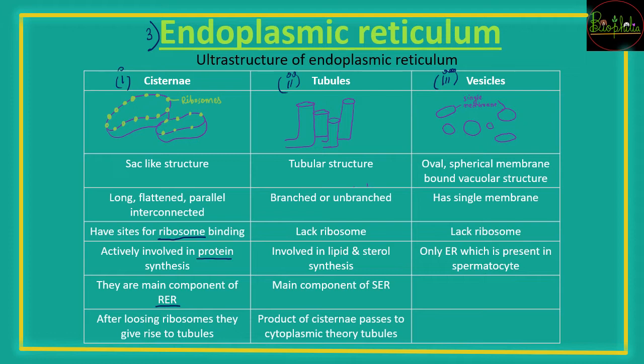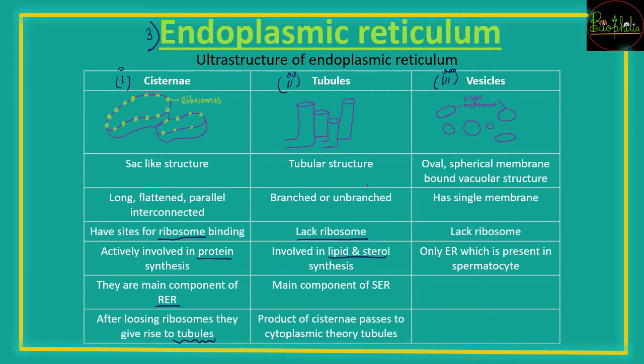But once the ribosomes are detached from the cisternae, what will it become? The major component is ribosomes, and once the ribosomes are lost, they are going to convert into tubules. So tubules are tube-like structures. They might be branched or they might be unbranched. As the ribosomes are lost, they form into tubules. These tubules do not have ribosomes. These will be involved in lipid and sterol synthesis.